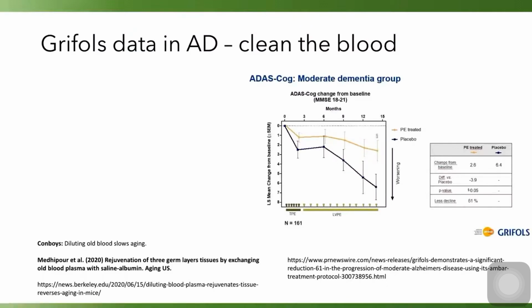Most Alzheimer's trials are in mild patients. These are actually in moderate patients, and we're seeing a pretty decent spread in the data there. It's a 60% reduction in progression, even in moderate AD.